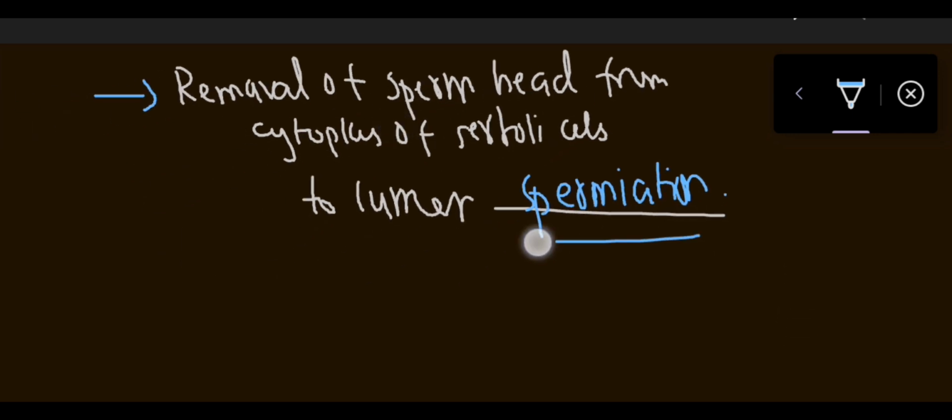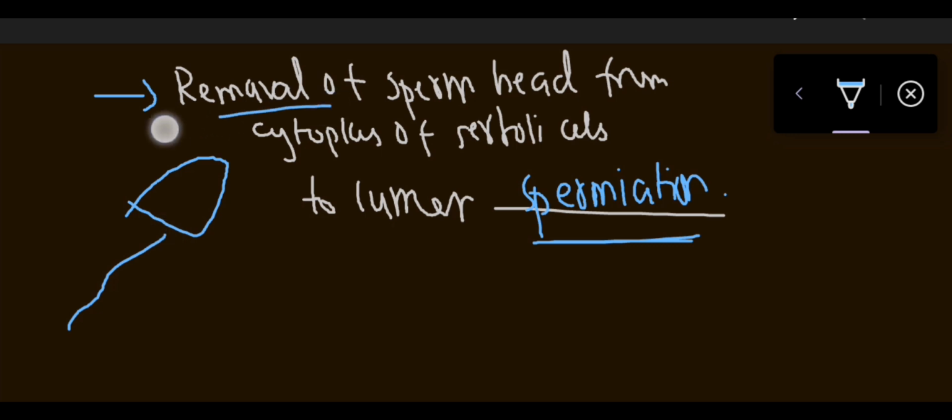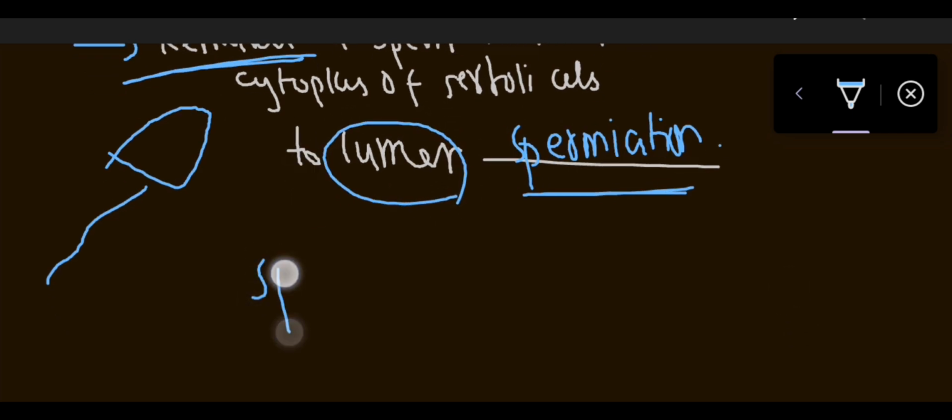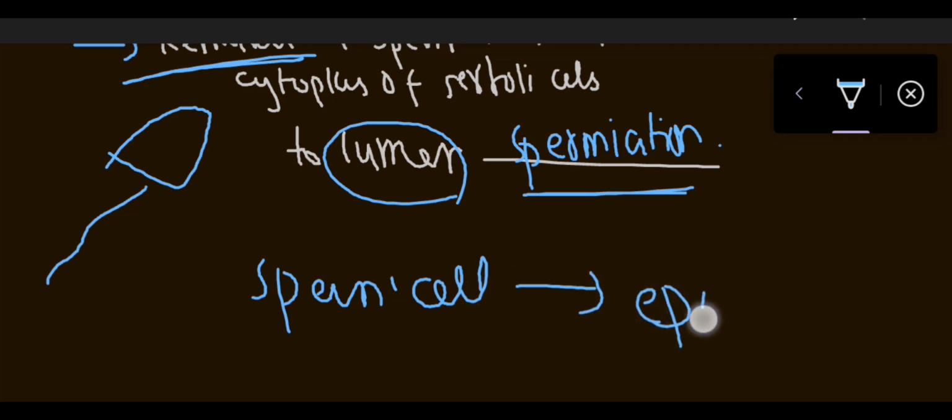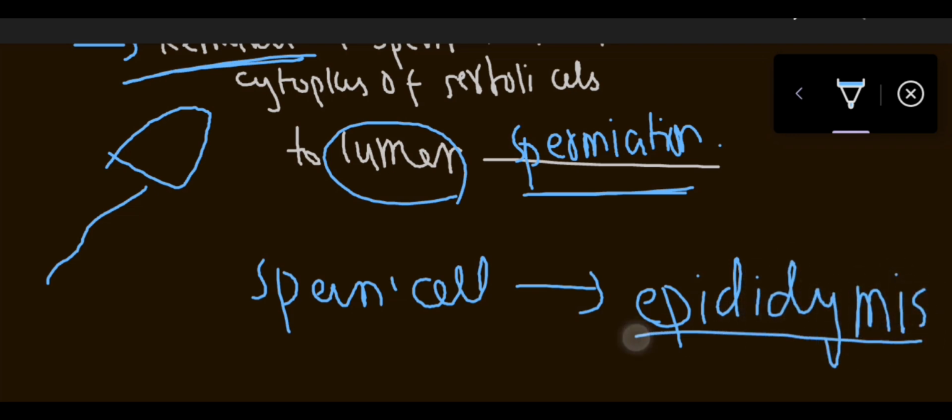After that, when the sperm is completely out, there is the removal of the head from the Sertoli cells. Now the sperm is finally present in the lumen. Now this sperm cell will start its journey by the epididymis, and as I told you in the previous chapter, the whole process goes from epididymis onwards. So from here it happens.